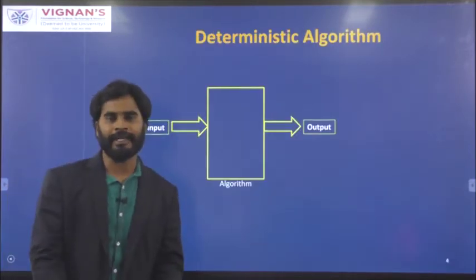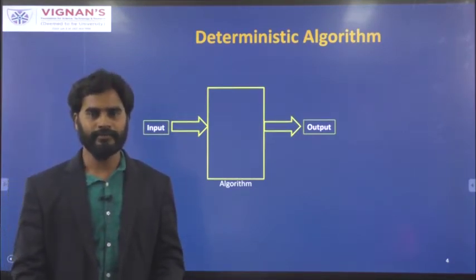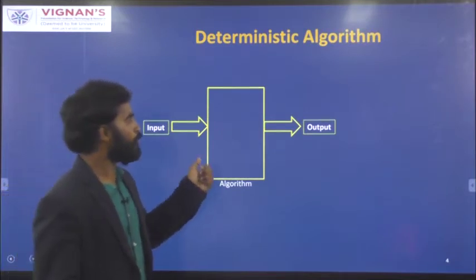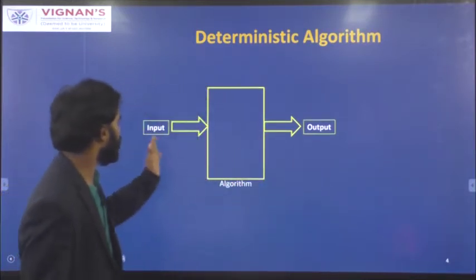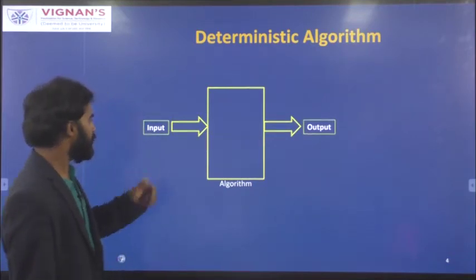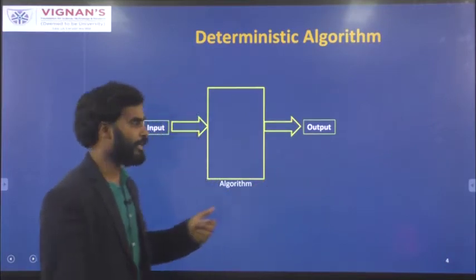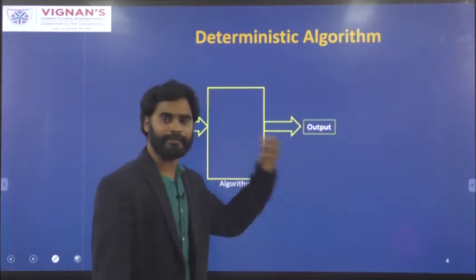So what is the difference between deterministic algorithms and randomized algorithms? In a deterministic algorithm, the output will depend exactly on the input. The output as well as the time taken to generate it will depend only on the input. If I give the same input twice, I will get the same output. If I give the same input 10 times, I will get the same output in the same time period.